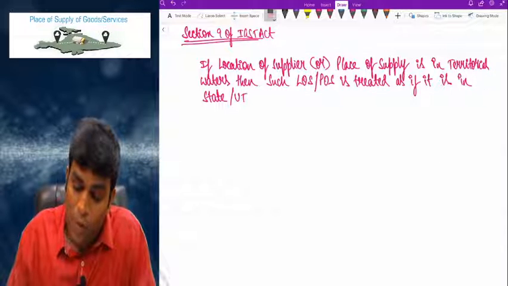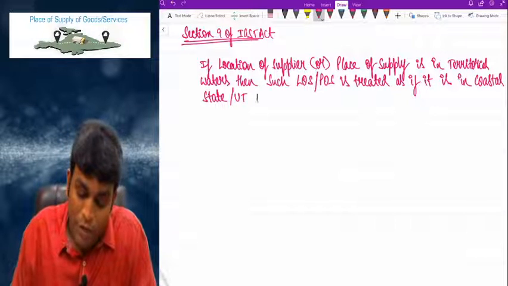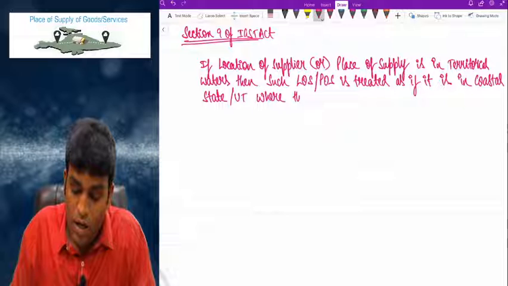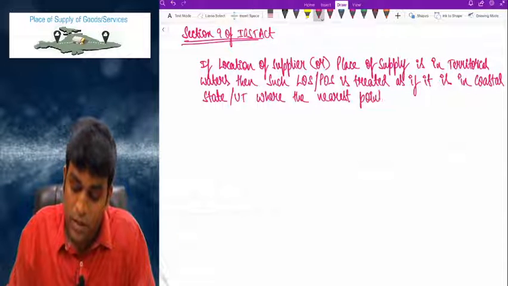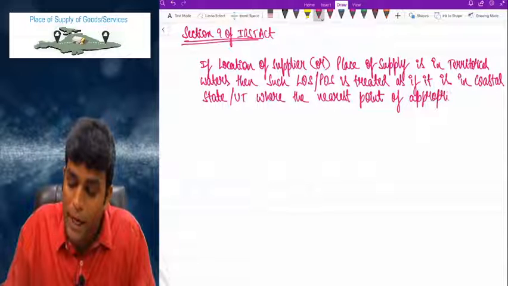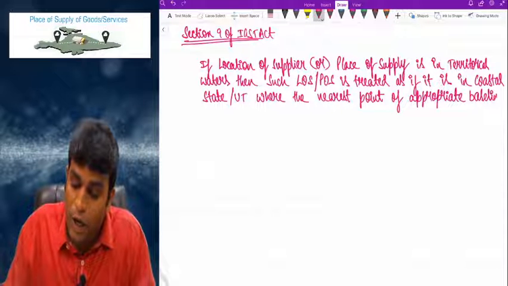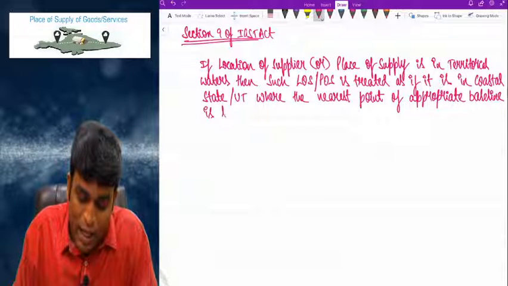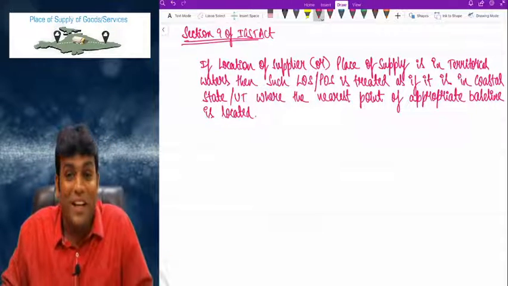As if it is in what, my dear friends? Coastal state or UT, where the nearest point of appropriate baseline is located. Come on, my dear friends, very interesting language.